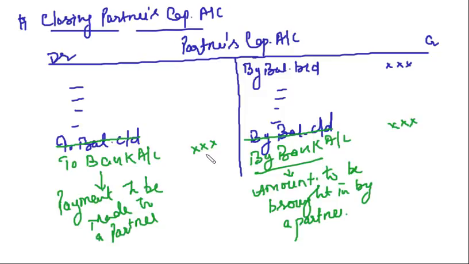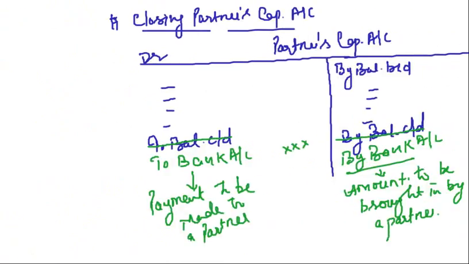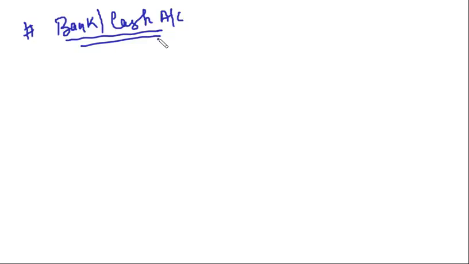Now, we have discussed this partner's capital account also. We have discussed this, we have discussed this. Now what is left is bank or cash account. You can simply prepare the bank or cash account. What is to be recorded in bank or cash account? If we talk of bank or cash account, what are the journal entries? Let's discuss about this. Like we have discussed the partner's capital account, let's discuss the cash or bank.